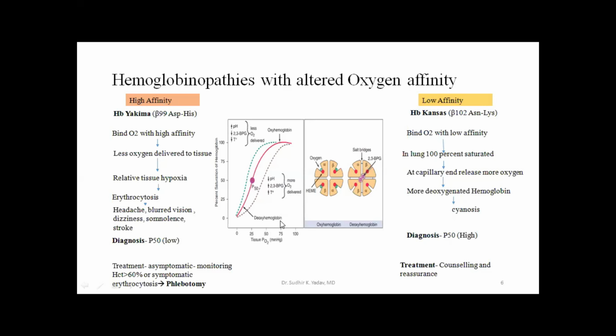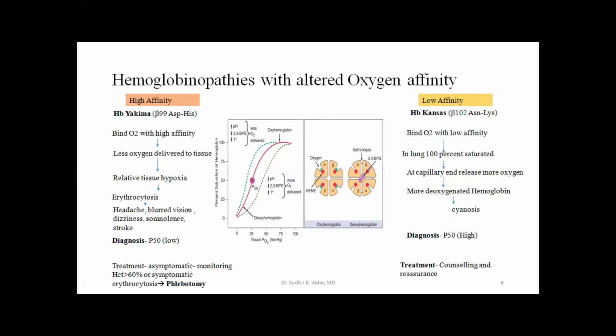In other words, the hemoglobin will be able to deliver the same amount of oxygen at a hemoglobin level less than a normal individual. These patients can deliver the same amount of oxygen to the tissue with a lesser amount of total hemoglobin.